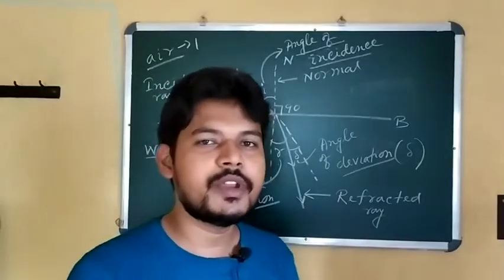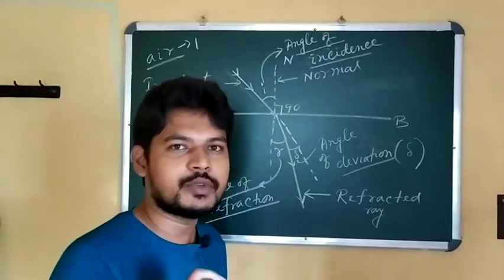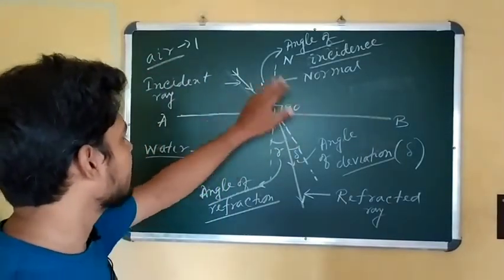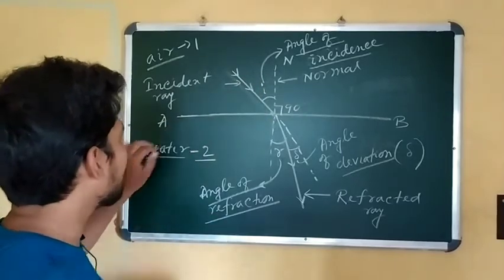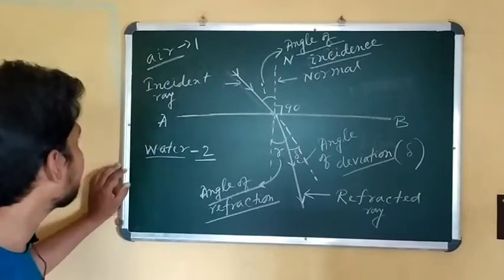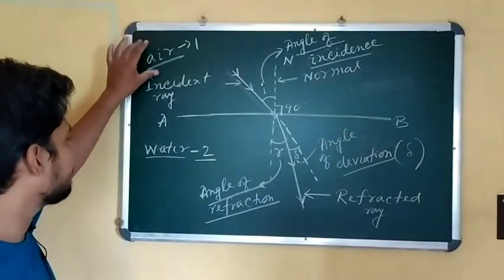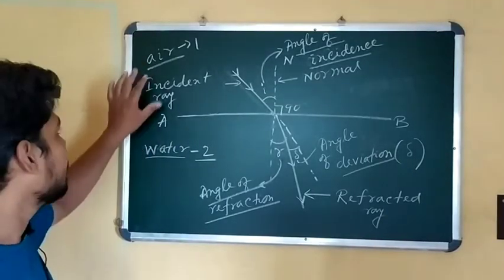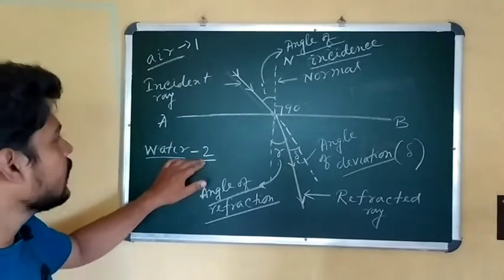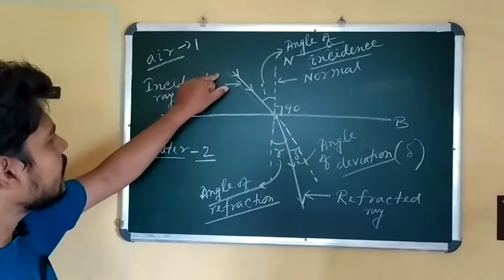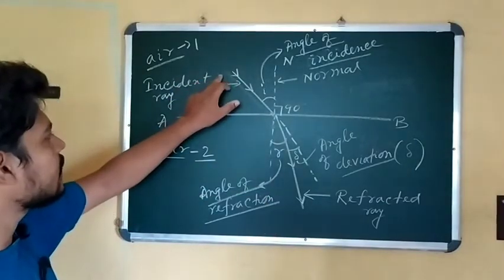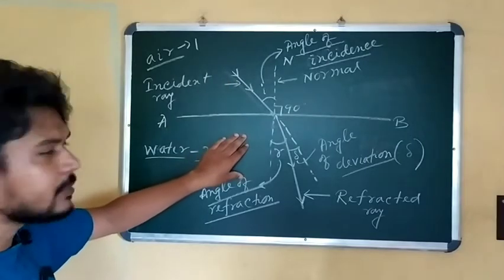Now students, we will learn a few terms related to the refraction of light. As you can see, I have drawn this diagram. AB is the boundary surface, and I have taken two media, air and water. Air is medium 1 and water is medium 2. So when the light ray is coming from air to water, air is the rarer medium and water is the denser medium.